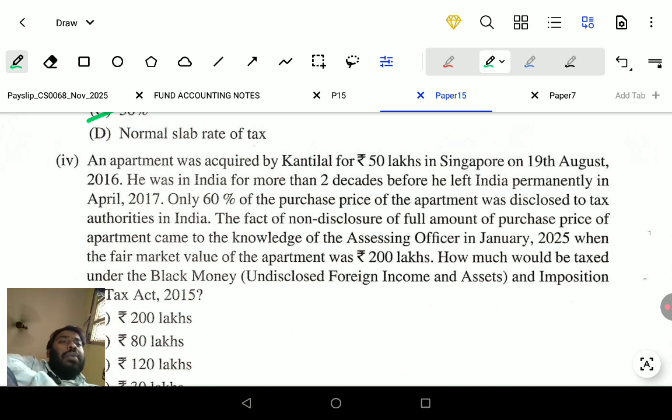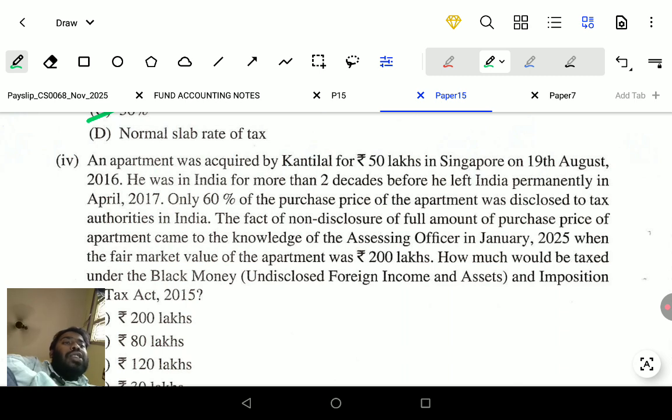An apartment was acquired by Kantilal for 50 lakhs in Singapore on 19th August 2016. He was in India for more than 2 decades. One decade is equal to 10 years. Before he left India permanently in April 2017, only 60% of the purchase price of the apartment was disclosed to the tax authorities in India.